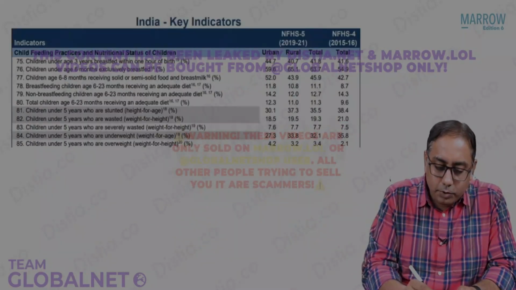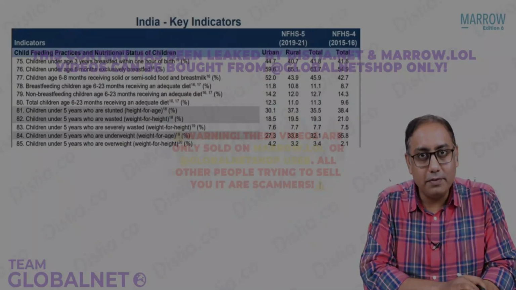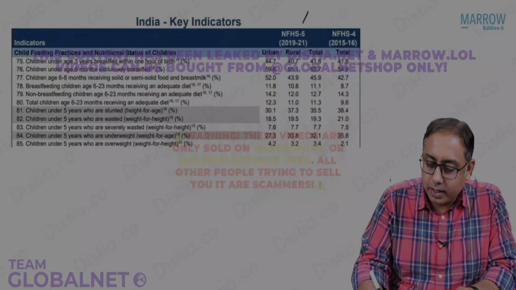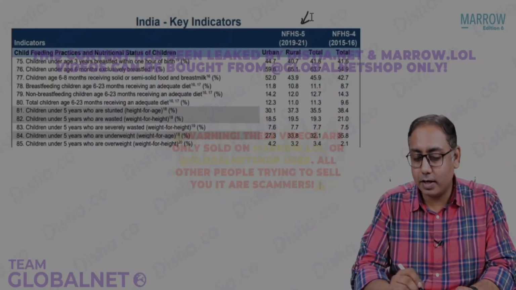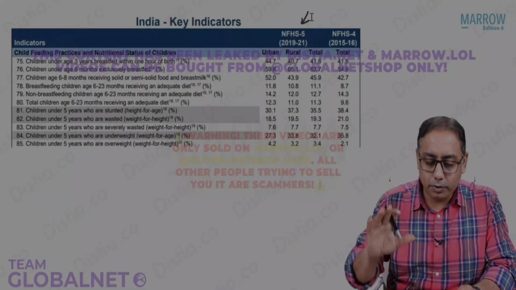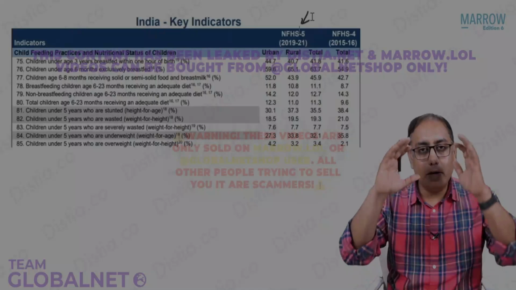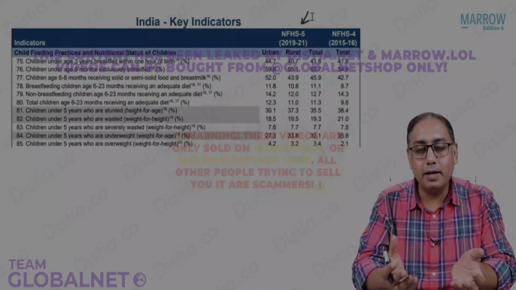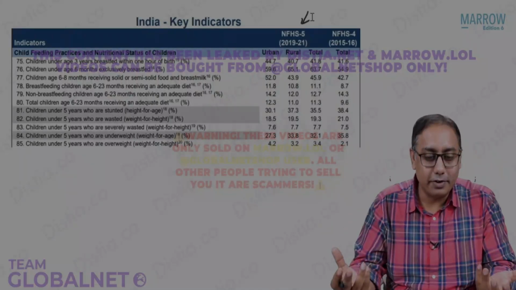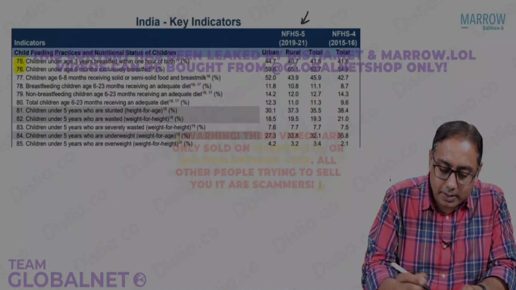So now, just to close off this chapter, I would like to discuss with you the NFHS 5 data. This is the recent NFHS 5 data. Don't try to strain your eyes. I'm going to highlight what is important for you. You don't need to memorize all the numbers. I'm just sharing the data so that you have an understanding of what's happening in India and whether it is real or not.